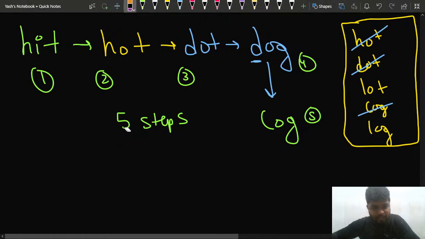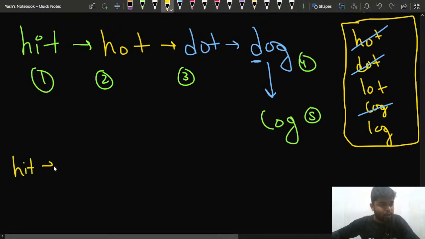Now what Nikhil is suggesting to us, let's have a look at it. He is saying that if I had something like a hot hit, I can convert this hit to maybe something like a hot.